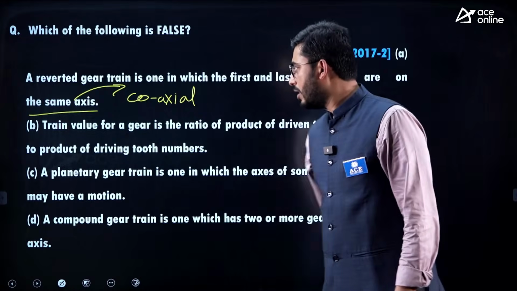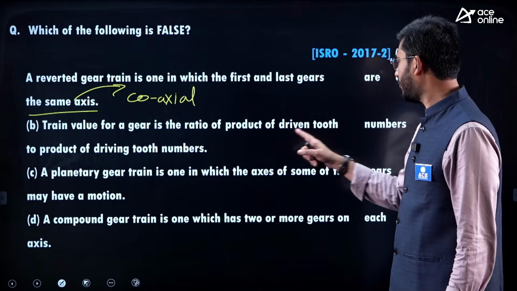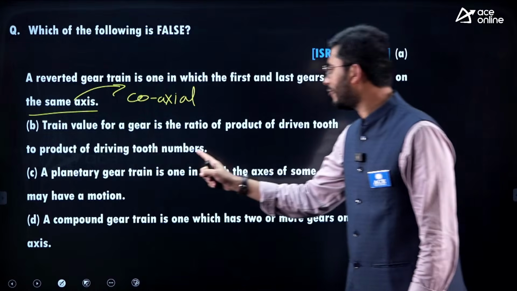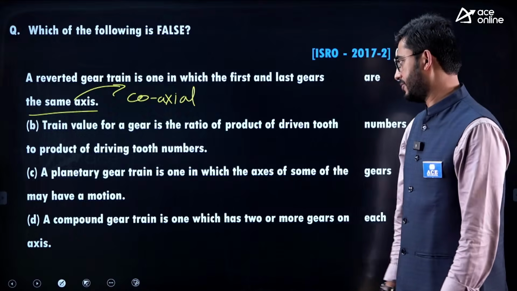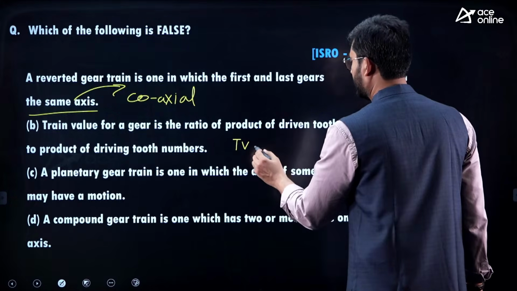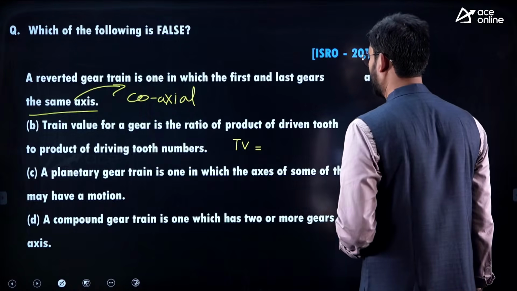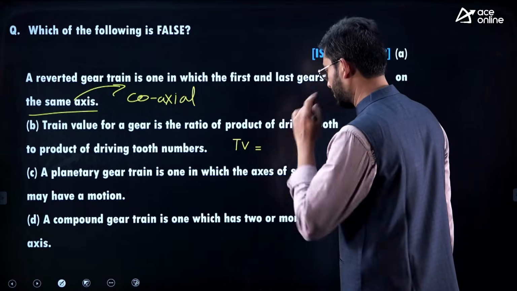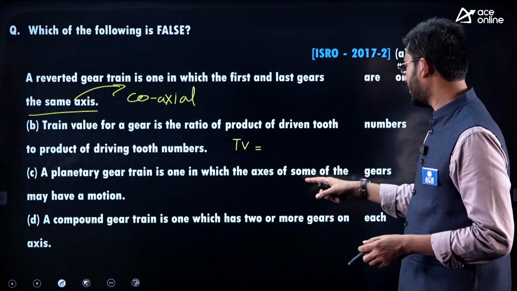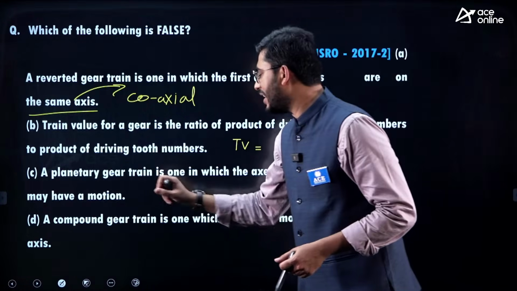Next, option B: train value of the gear is the ratio of the product of driven tooth numbers to the product of driving tooth numbers. Okay, and let's see option C: the planetary gear train is the one in which the axes of some of the gears may have motion.